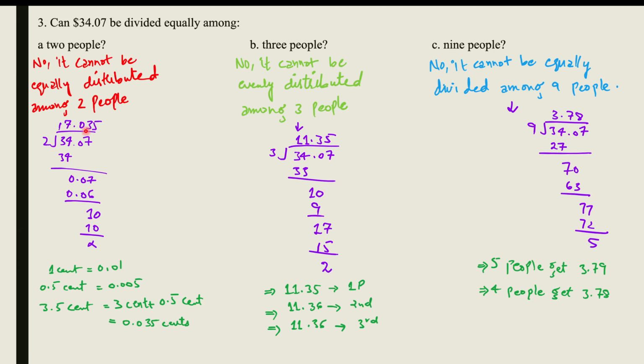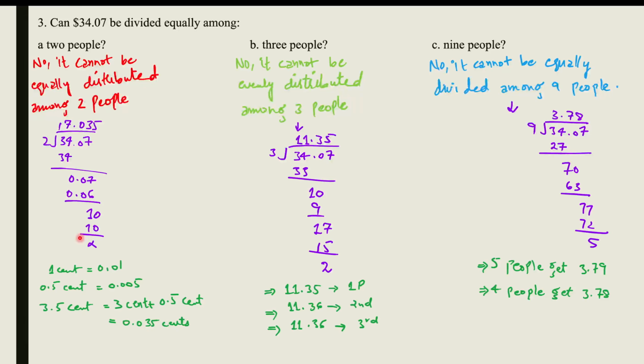The decimal in the quotient ensures that the place values match. So the digits before the decimal are the whole number, and the digits after the decimal are the tenths, hundredths, and thousandths. We have to keep in mind that 1 cent is equal to 0.01 and half a cent is equal to 0.005. And 3.5 cents means 3 cents plus 0.5 cent, or half a cent, which will give us 0.035. So as I mentioned, $17 and 3.5 cents.